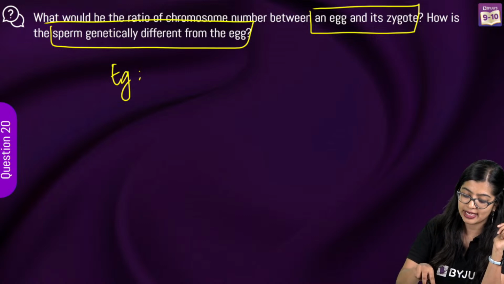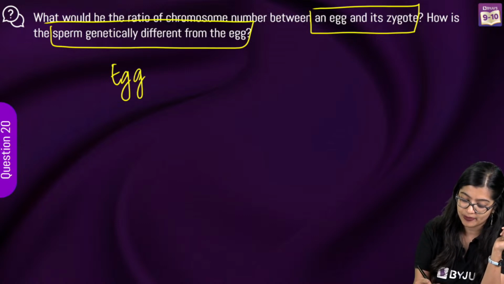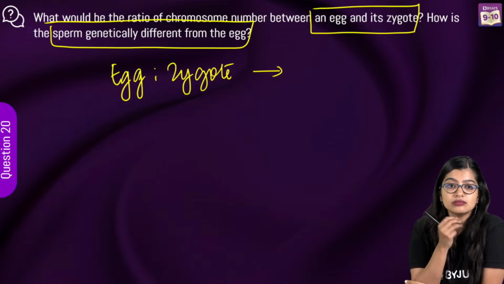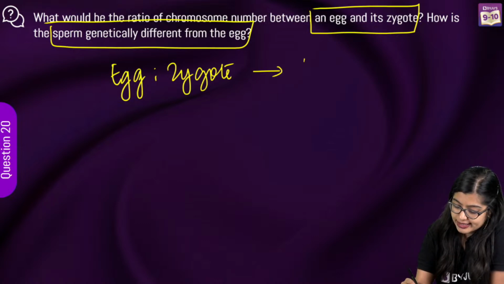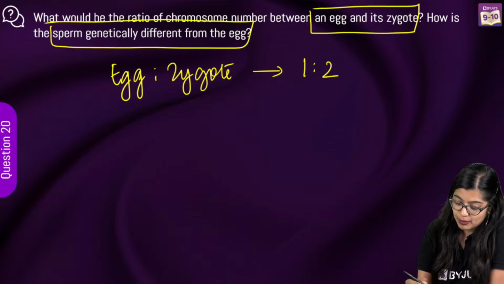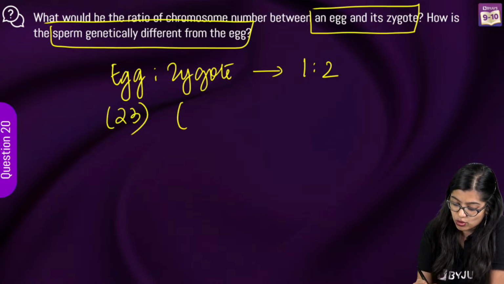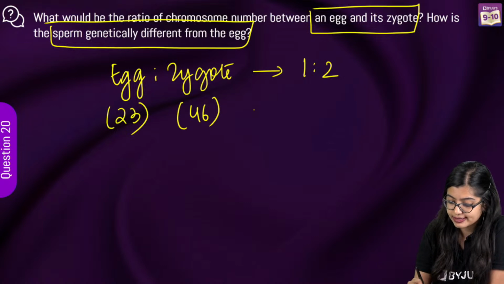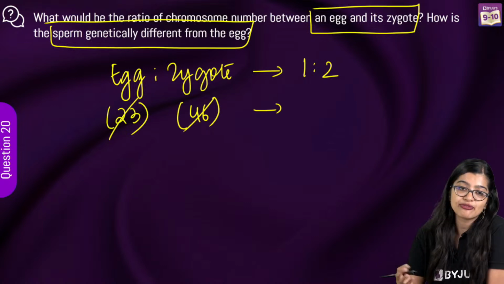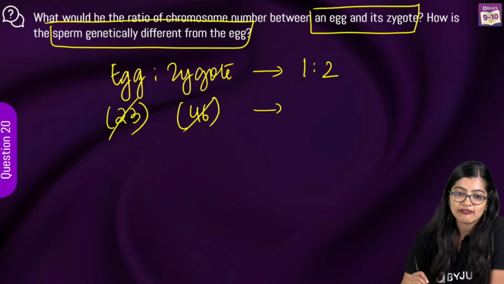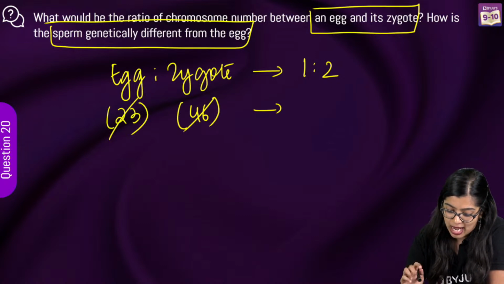Egg is to zygote. I need you to tell me the ratio. What is it? Very good. It is 1:2. Simply because we know egg has 23 chromosomes, zygote will have 46, which is why if you do half and half, you get 1:2, right? Very simple and easy. Now next one.